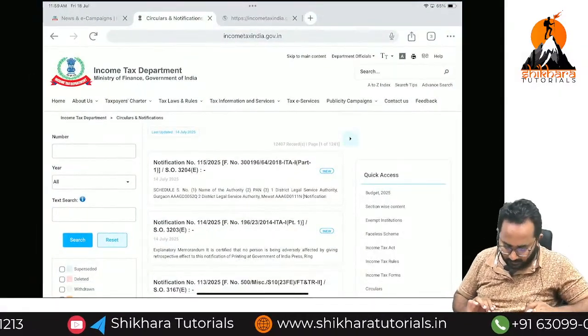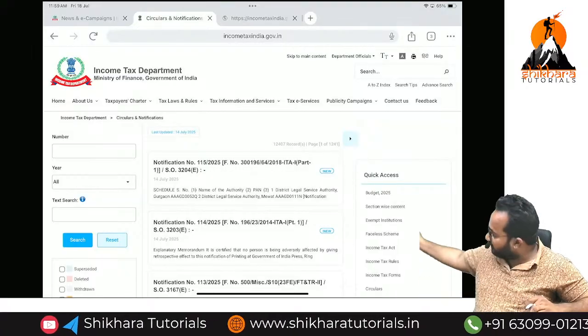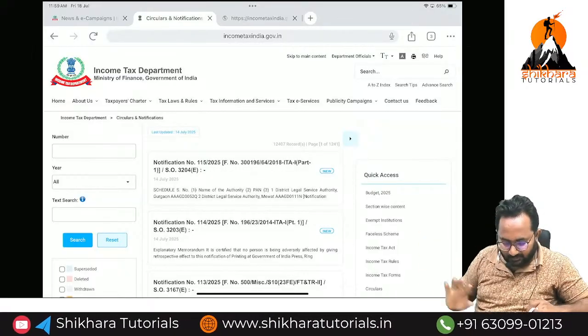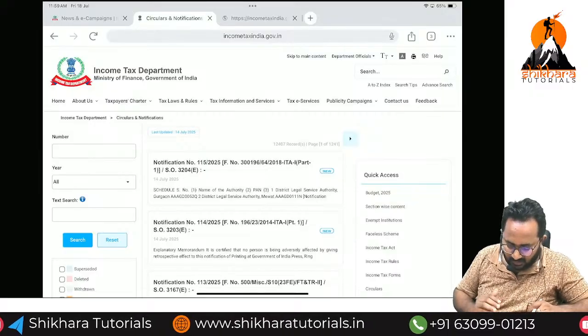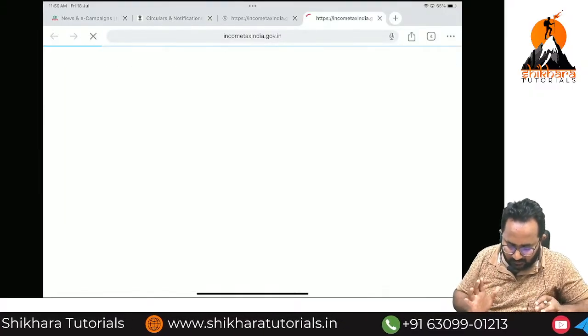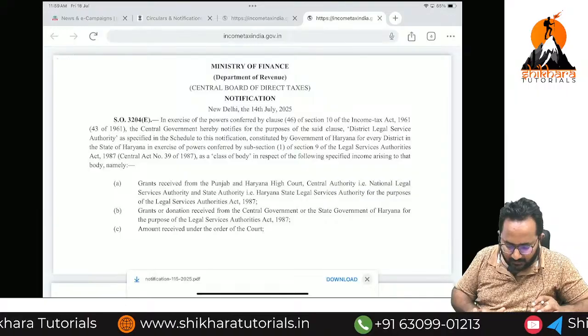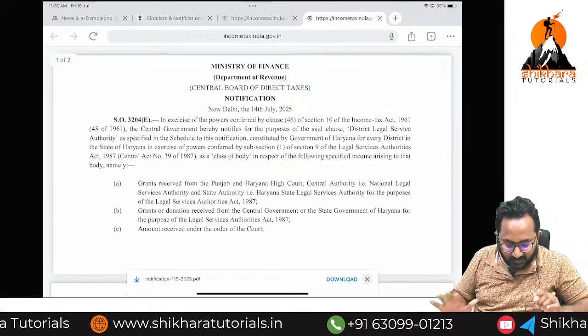In our practical case, I think we can open the first notification, notification number 115 of 2025. Yes, they have given some points also. You can see the heading of the notification. Issued by whom?